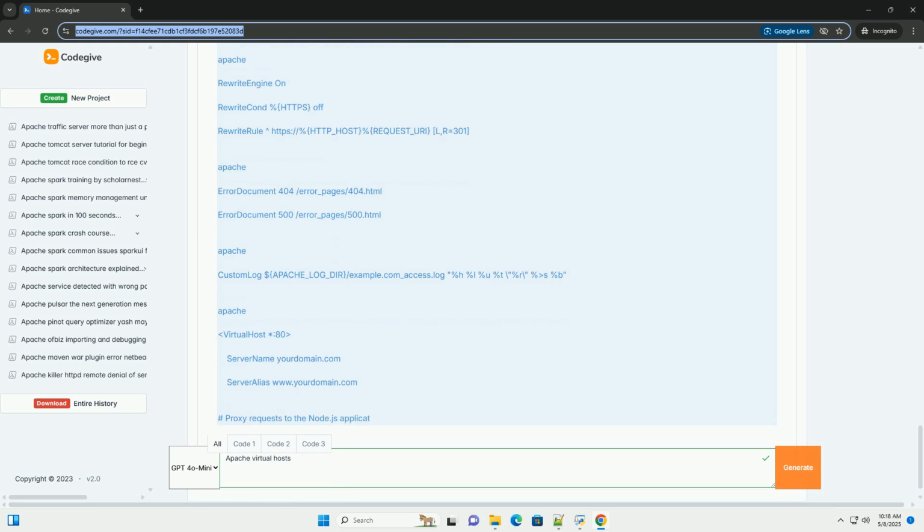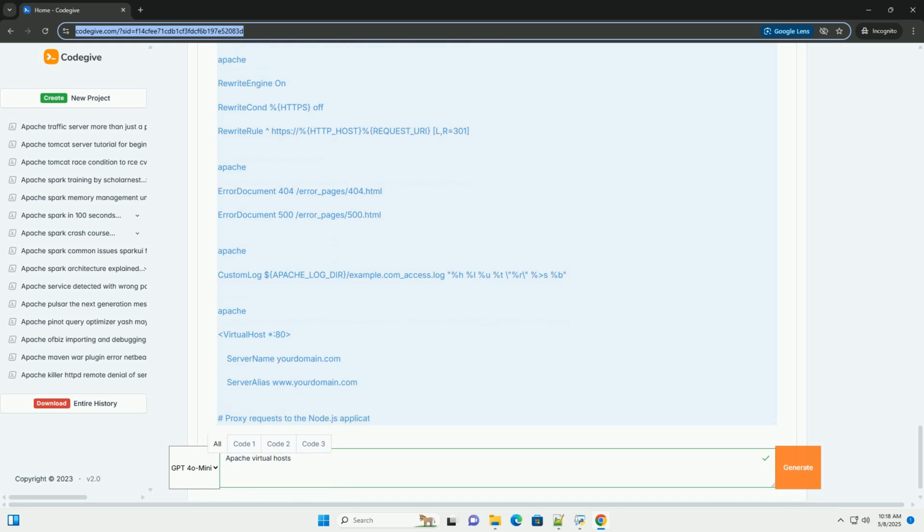Explanation. VirtualHost *:80 defines a virtual host that listens on all IP addresses, on port 80, the standard HTTP port. ServerName example.com, the primary domain name for this virtual host. ServerAlias www.example.com, any other domain names that should also serve this website. This is useful for handling the www subdomain.